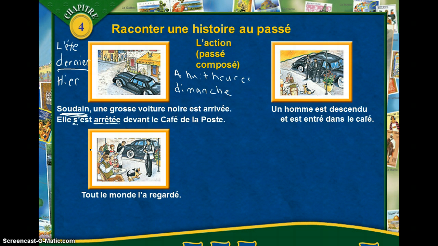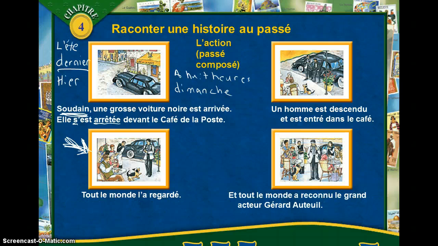Now, everybody who's here, they were having lunch. Remember, tout le monde, ou les clients déjeunaient, they were having lunch. That's what was going on. But now this guy has stepped out of the car and everyone looked at him. It's this one-time action thing that happened when he stepped out of the car. Et tout le monde a reconnu le grand docteur Gérard Auteuil. So, and everyone recognized the big or the great actor Gérard Auteuil.